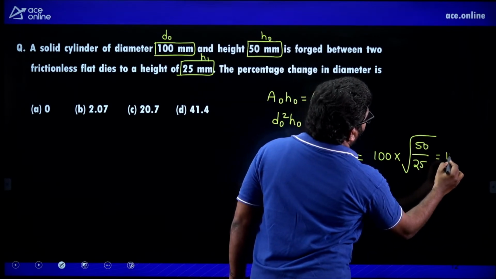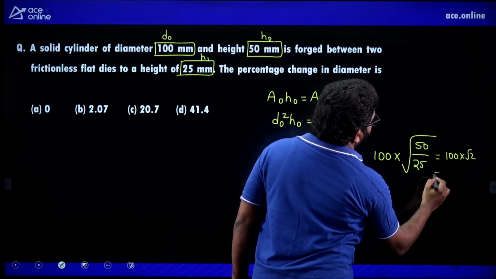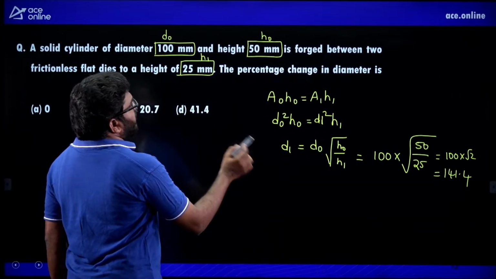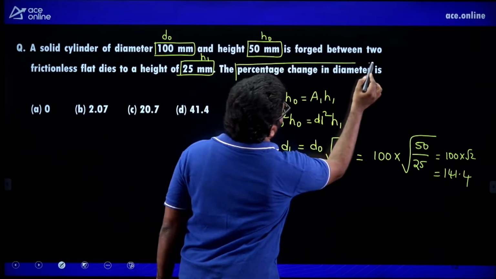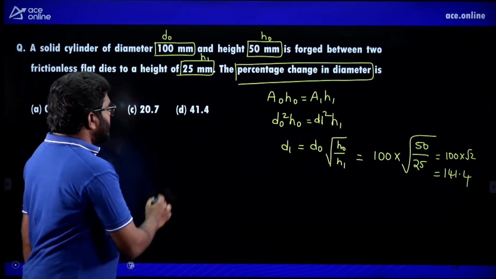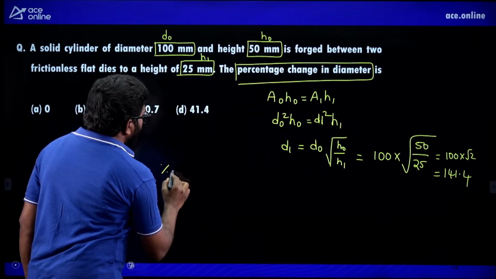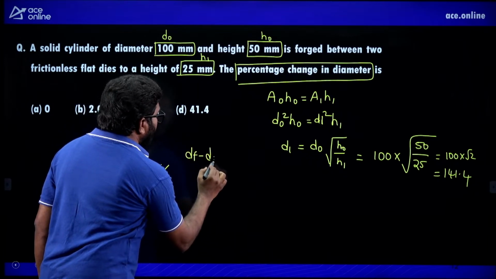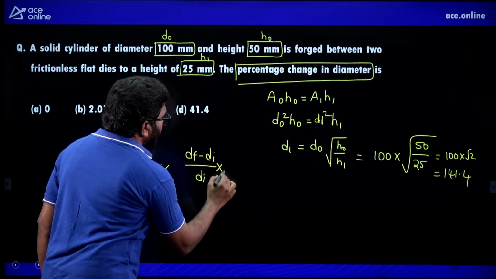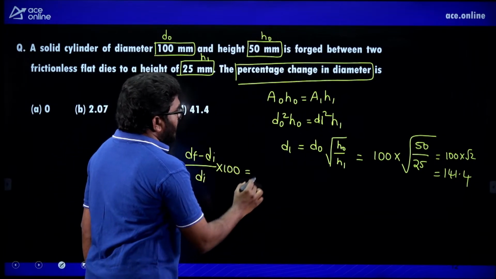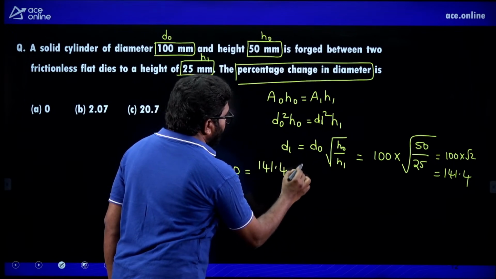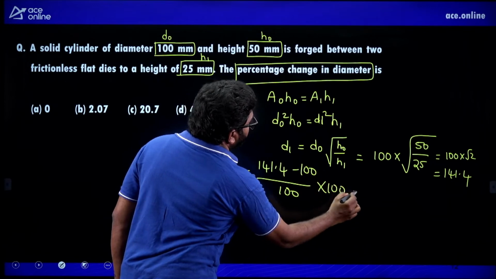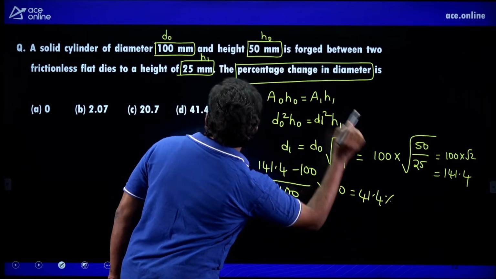So 100 into root 2, that is actually 141.4. D1 is 141.4. Percentage change in diameter they are asking. Percentage change in diameter is D final minus D initial by D initial into 100. So D final 141.4 minus 100 by 100, into 100. So you will get 41.4 percentage.